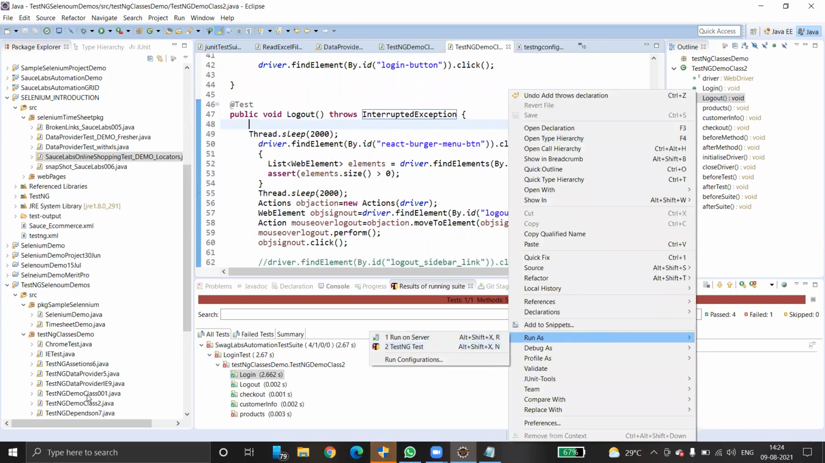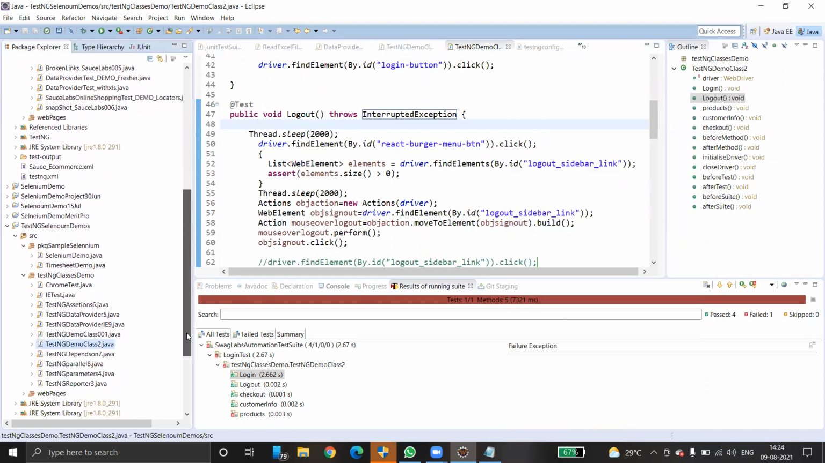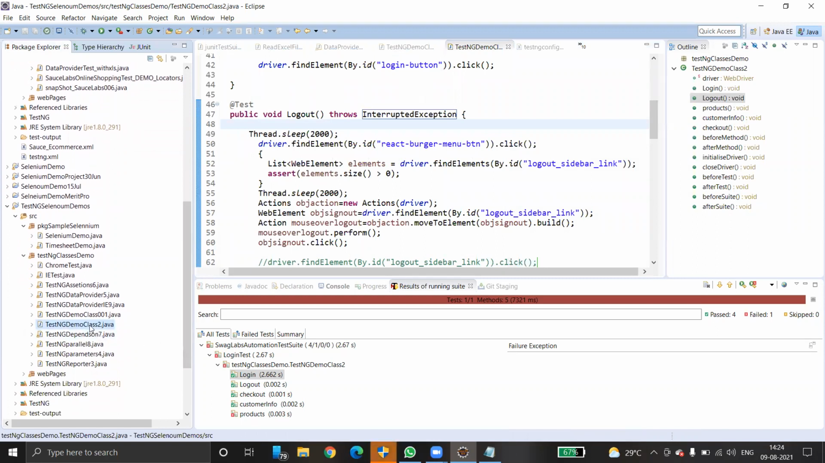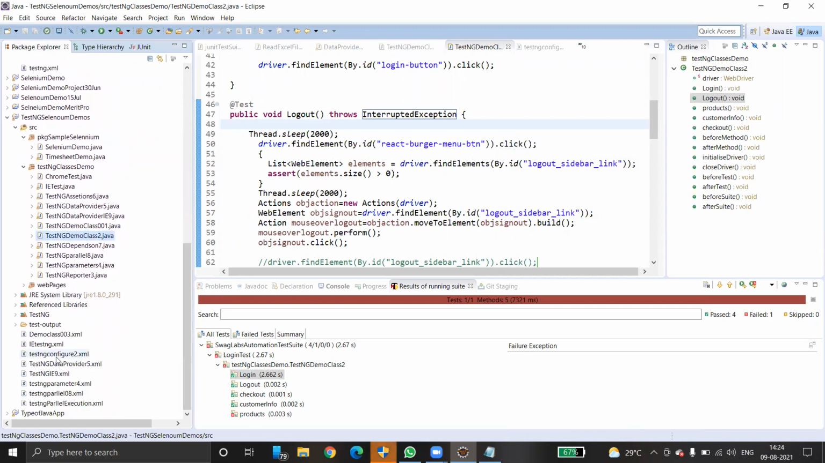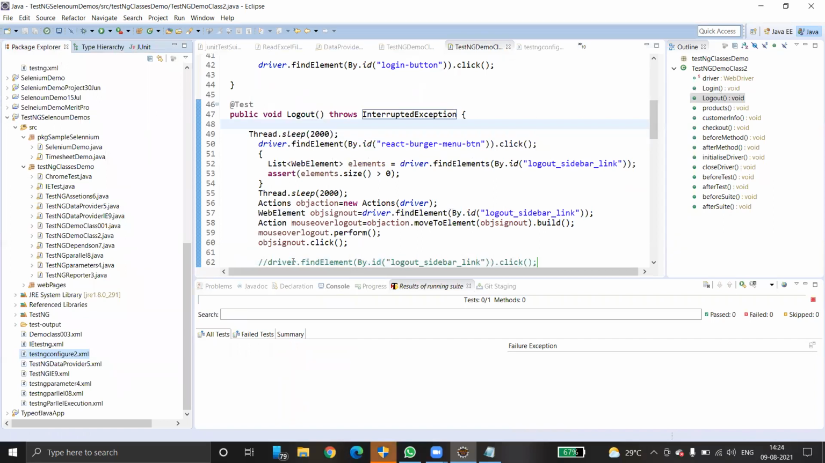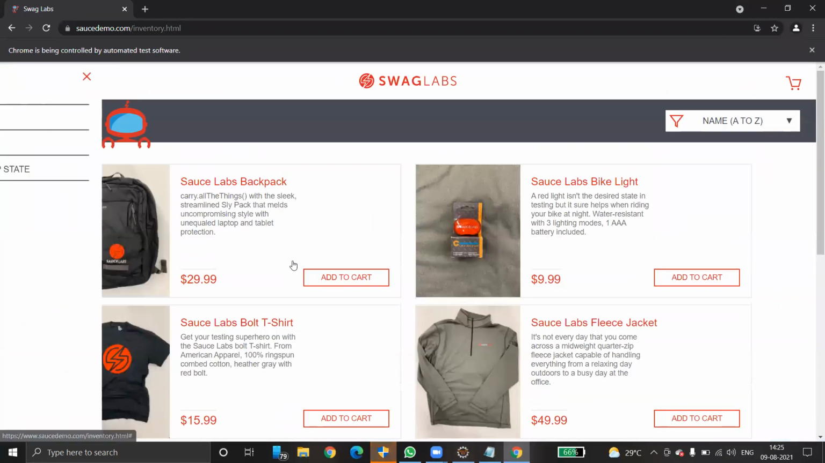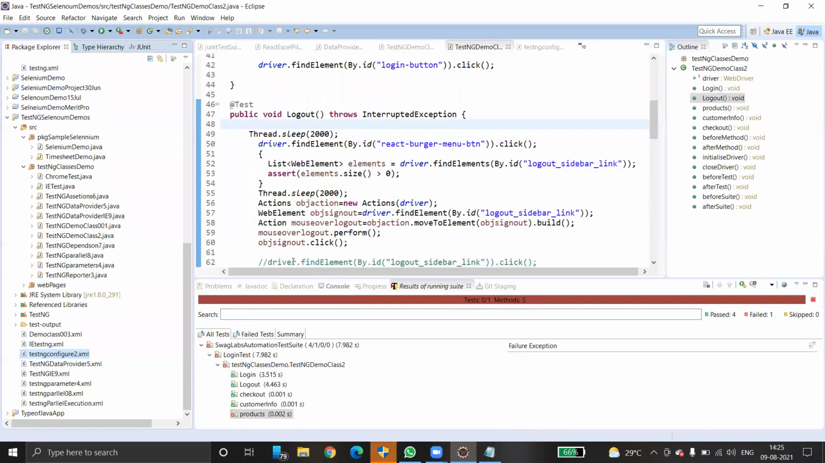Now I don't want to run from here. I want to run from here, TestNG demo class 2. Just a second. Yeah, here we are. Control S, right click, Run As TestNG Suite. Okay. Go here, enter username and password. Okay, working fine. Done.